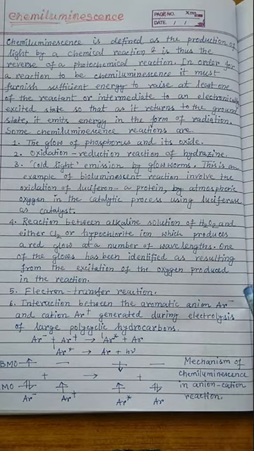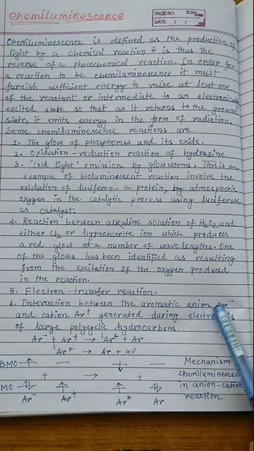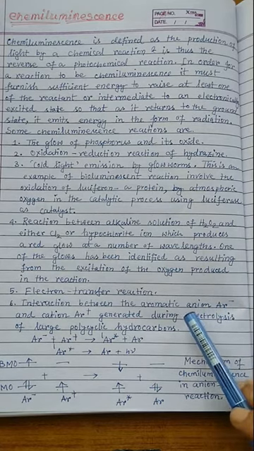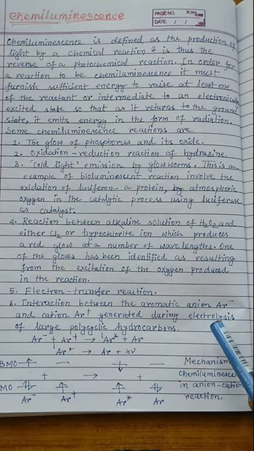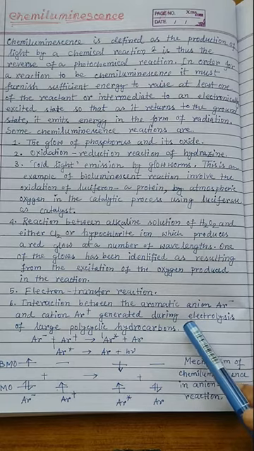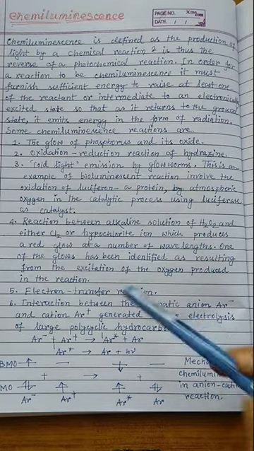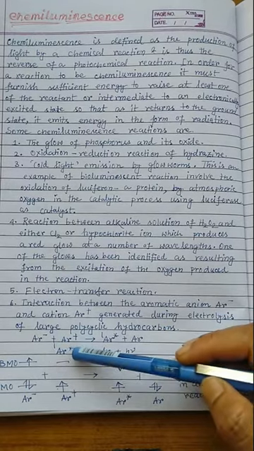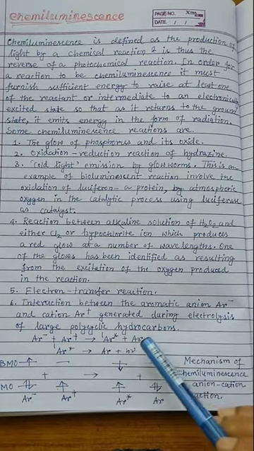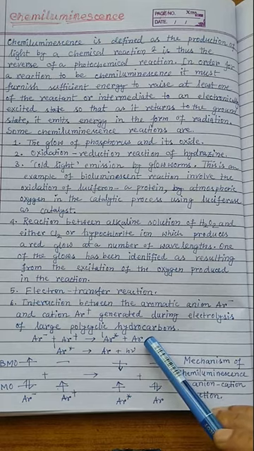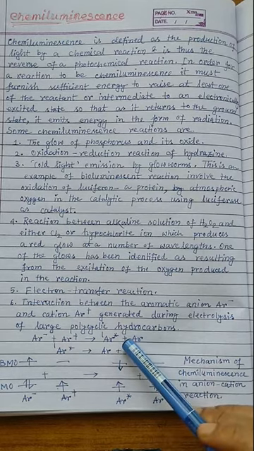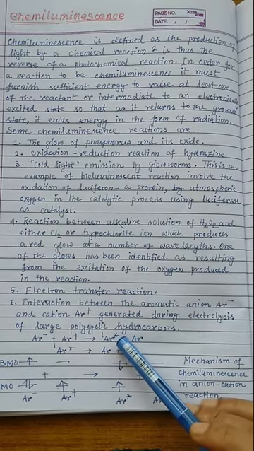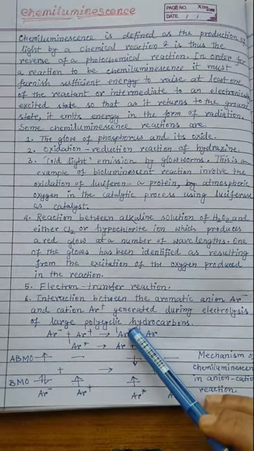And the sixth one is the interaction between the aromatic anion, that is Ar minus, and the cation Ar plus. They are generally generated during the electrolysis of large polycyclic hydrocarbons. When one aromatic anion and one aromatic cation interact, one of the aromatic species comes back to the ground state because of this reaction, and the other accumulates energy and is promoted to the excited state, that is the singlet excited state. And this is the mechanism of this particular reaction.